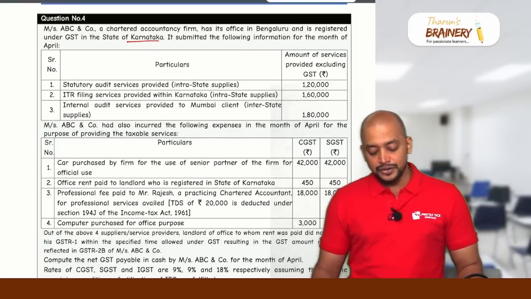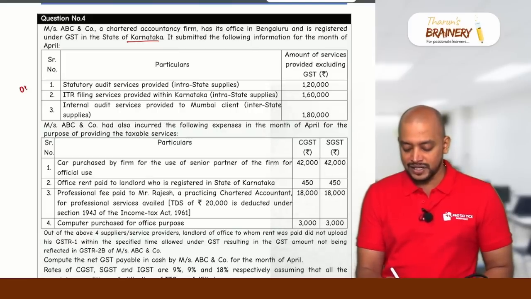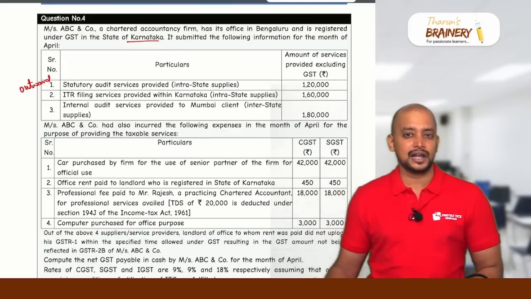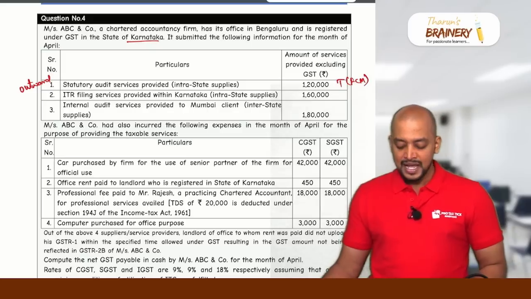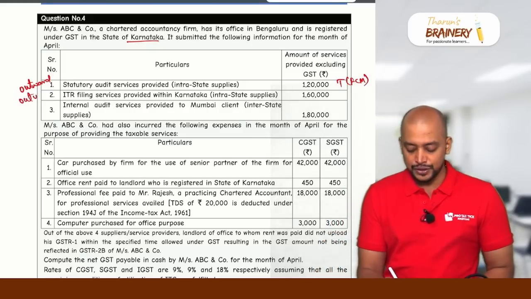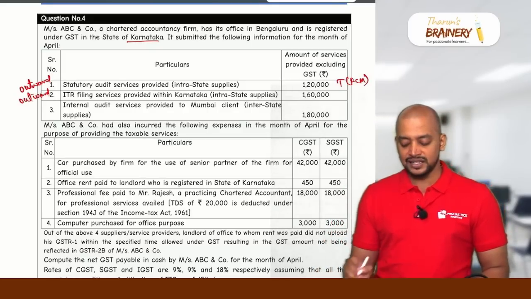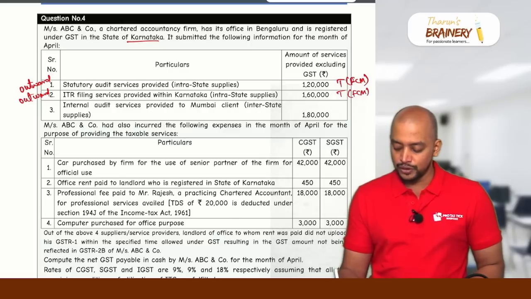First, statutory audit services provided. It is an intrastate, outward supply. Is statutory audit service anywhere under RCM? No. Therefore it will be taxable under FCM. Then ITR filing services provided within Karnataka. This is also outward and we don't have any exemption with respect to this. So it will also be taxable and come under FCM. Both are FCM.